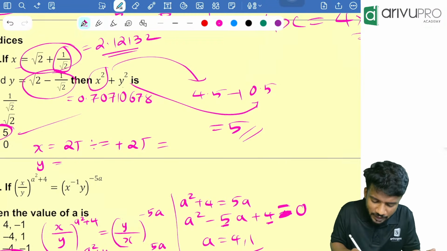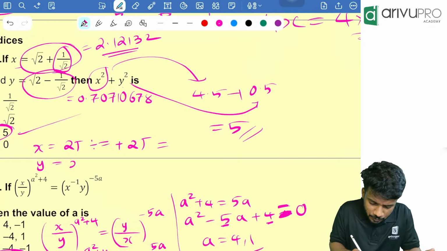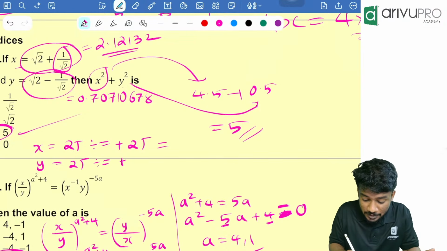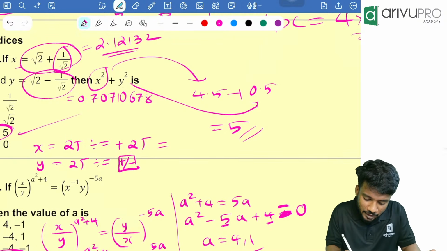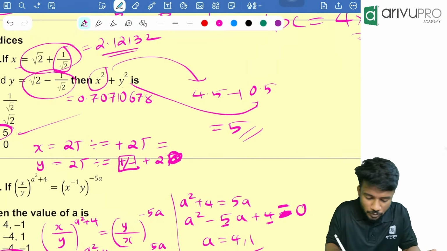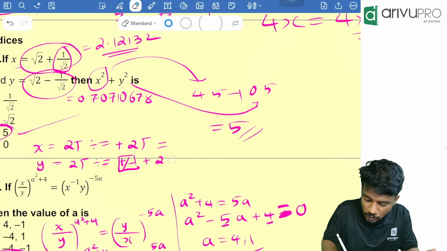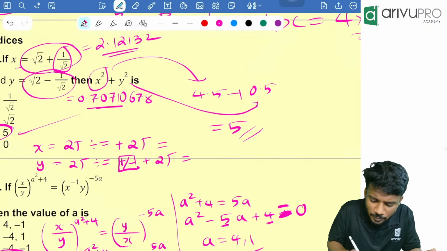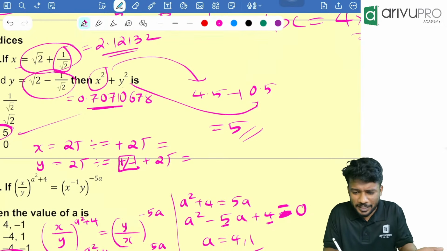In order to find y, what are you going to do now? Type 2, then click root, then click divide, equal to. Then change sign. Change sign means plus or minus. You will click plus or minus. Then you will click plus 2 root 2 and root. Then click equal to. Then you will get how much now? 0.70 something on the calculator.